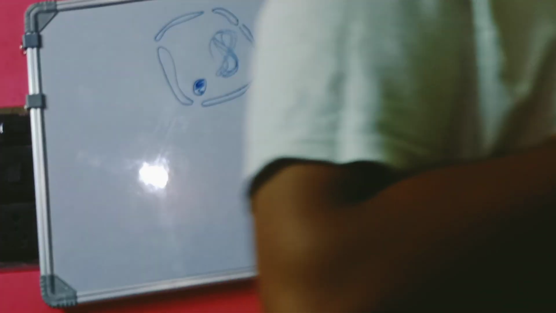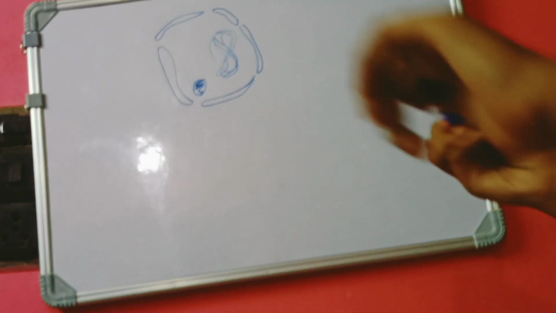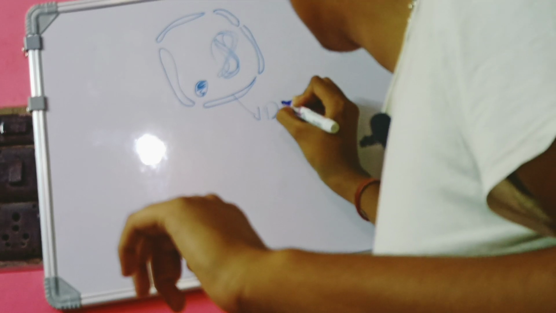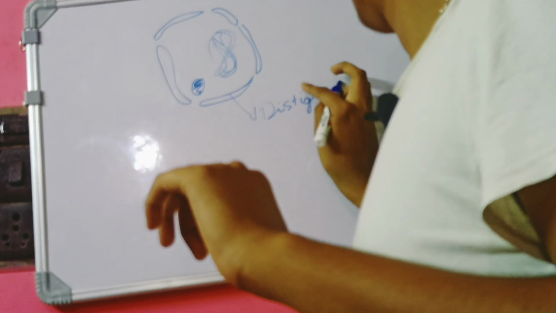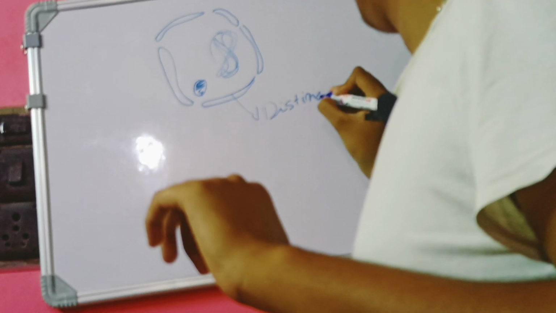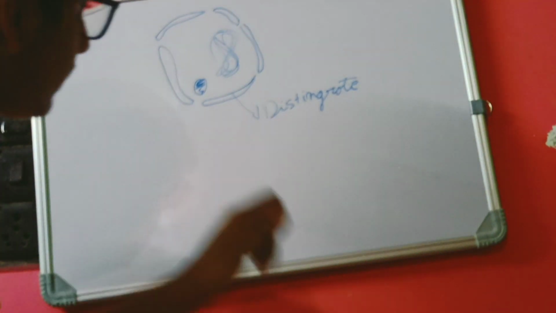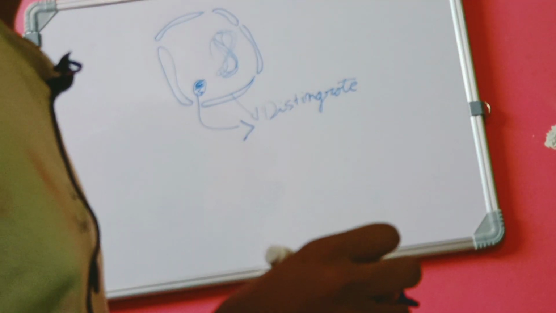But in prophase, first of all, this nuclear membrane disintegrates, and this nucleolus also.